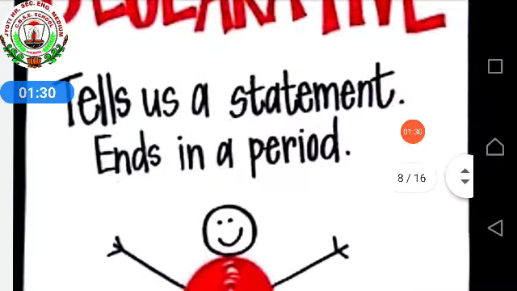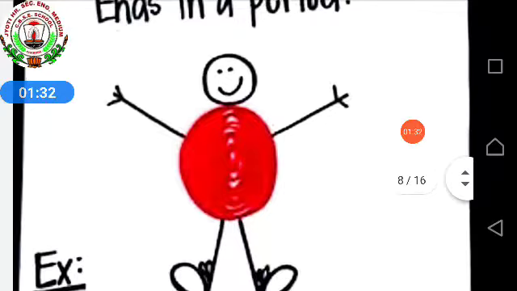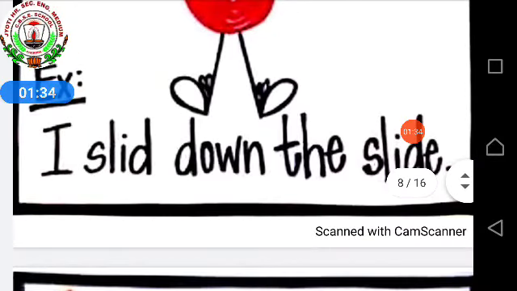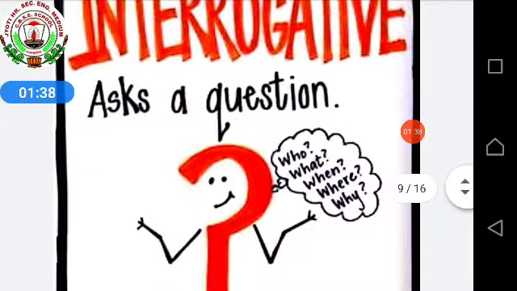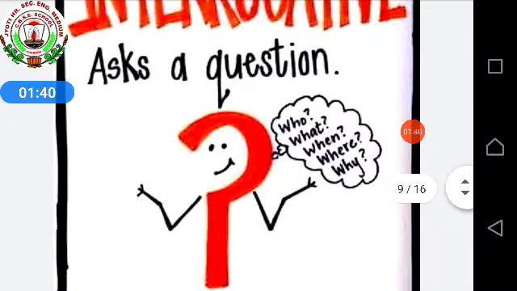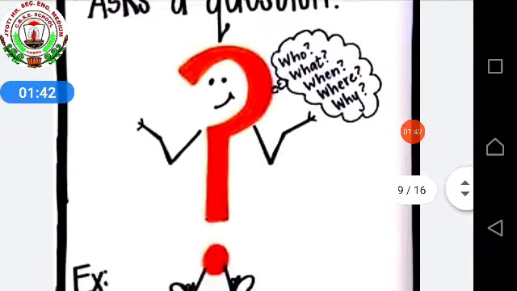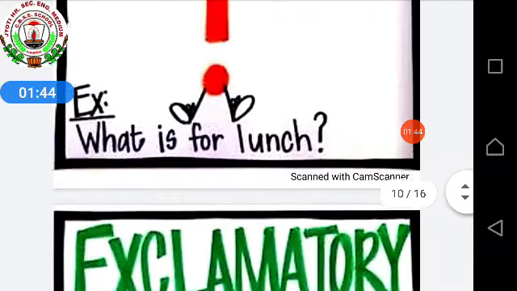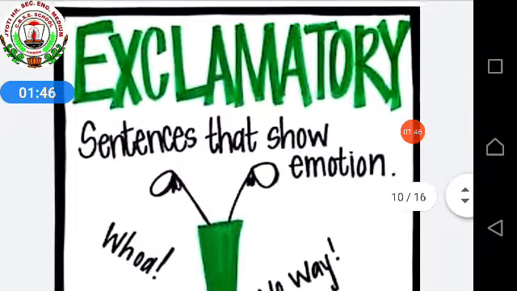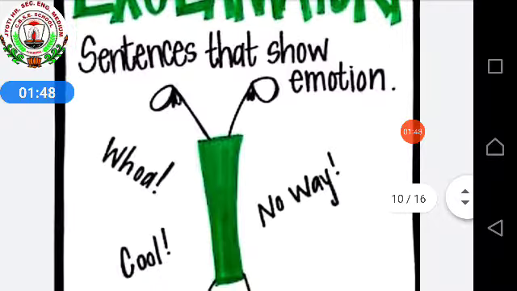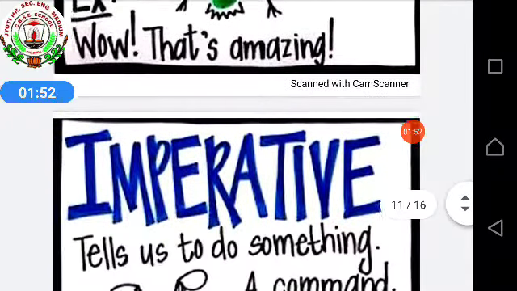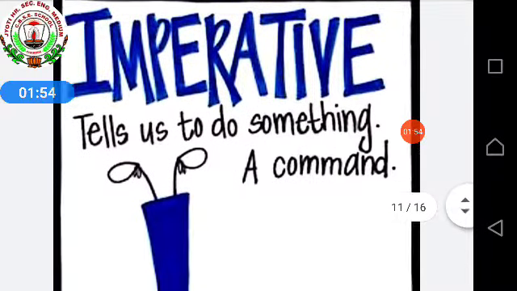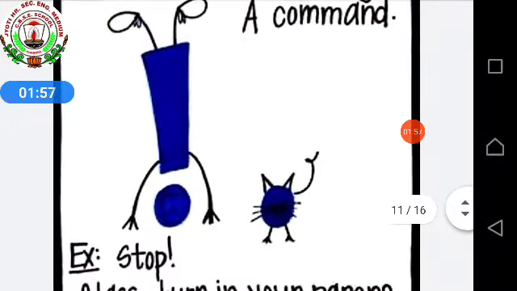Then I showed you separate statements with one example. I told you in interrogative about WH questions, as well as with the helping verb also we can start the question. Exclamatory sentences also we have seen for the strong feeling or emotion, and imperative sentences for order or request.